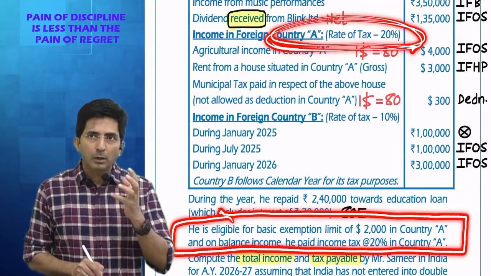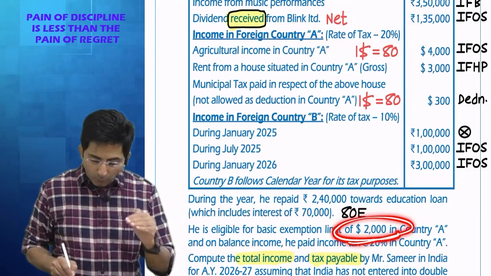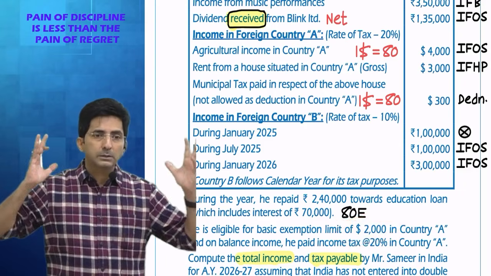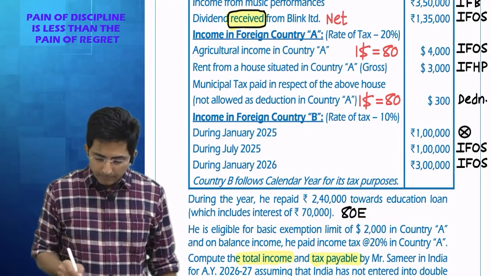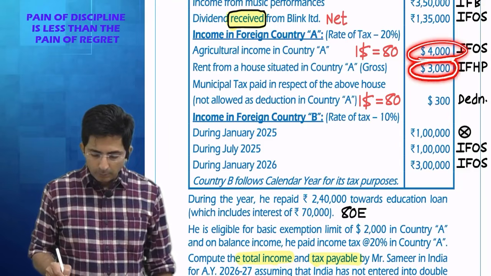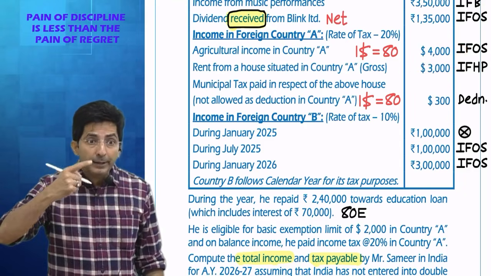So what is my total dollar income in country A? See, this is the $2,000 basic exemption. Now what is my total dollars coming from country A? See, from country A I am getting $4,000 and $3,000. And right now I am struggling to find the average foreign rate.